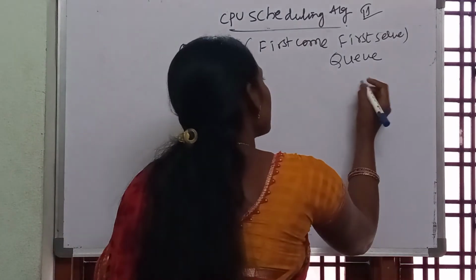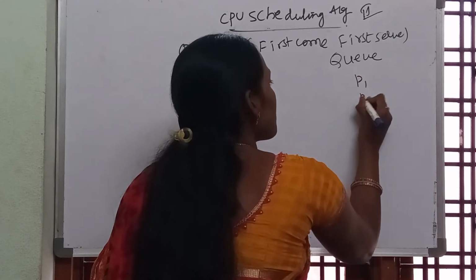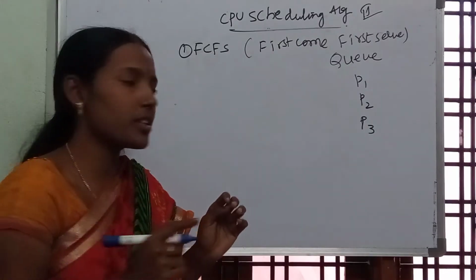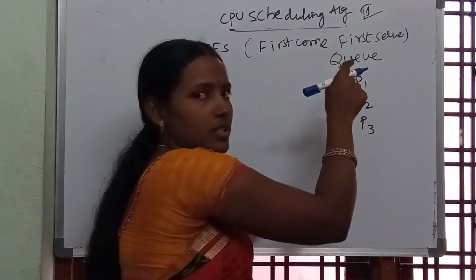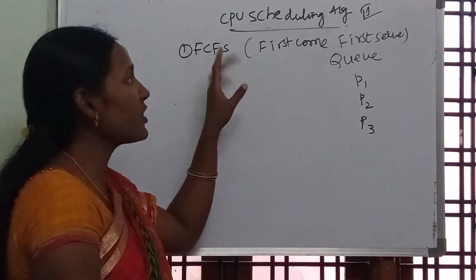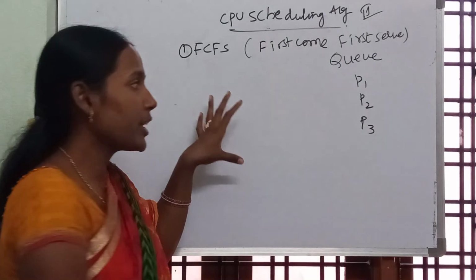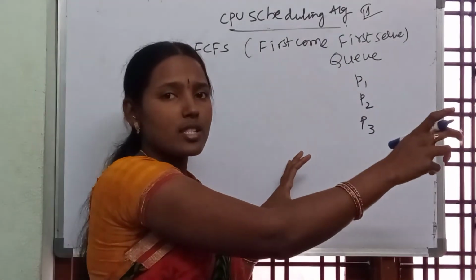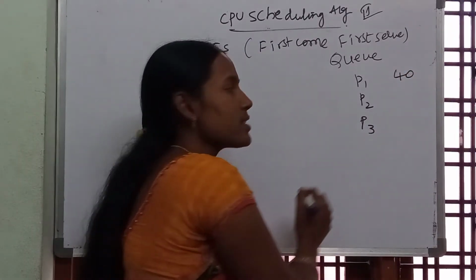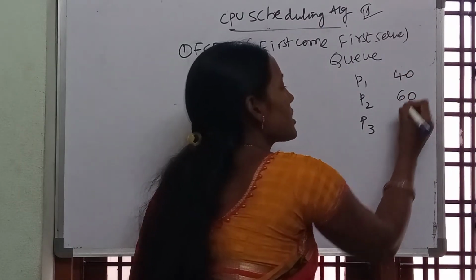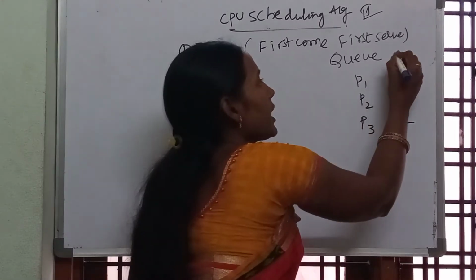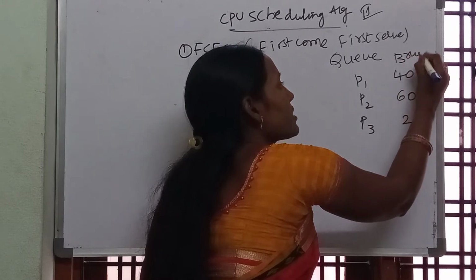Consider here we have 3 processes P1, P2, P3. P1 came to the queue first, then P2 came, then P3 came. Here what is happening? In the first come first serve scheduling algorithm, it will not check how much time the process will be executed. Consider process P1 wants to execute for 40 seconds, P2 wants to execute for 60 seconds, P3 wants to execute for 2 seconds. So this execution time we call the burst time.